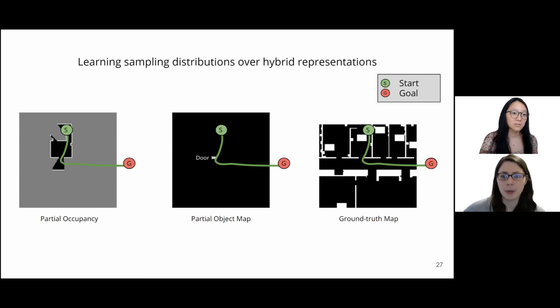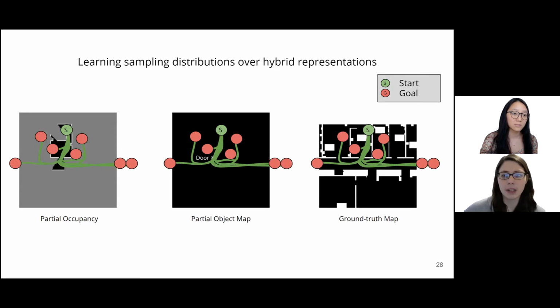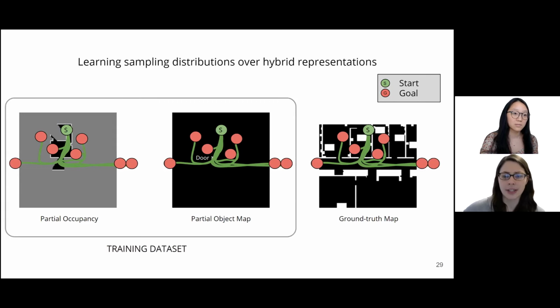And while we're at it, we can also get a label for what the optimal trajectory would be given a different goal, like the one shown here, which is to the right of the local map. Repeating this procedure, we can obtain many optimal trajectories for many different goals. This lets us generate a dataset that pairs incomplete object-level and dense geometric maps with true optimal plans given different goals. And even in the simple example, a clear pattern exists.